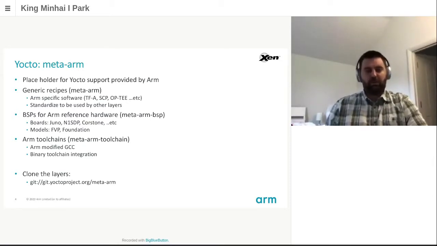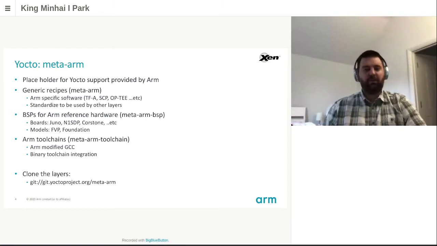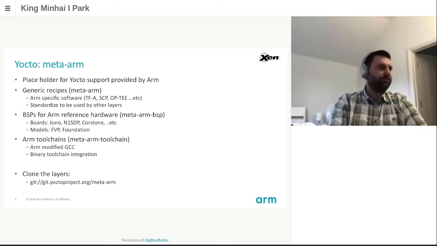This is, for example, Trusted Firmware or SCP. MetaARM BSP provides Yocto BSPs for ARM reference platforms like Juno or N1SDP or models like FVP. MetaARM toolchain contains recipes for ARM compiler like GCC or Clang. You can access those layers on the MetaARM Git repository of Yocto projects.